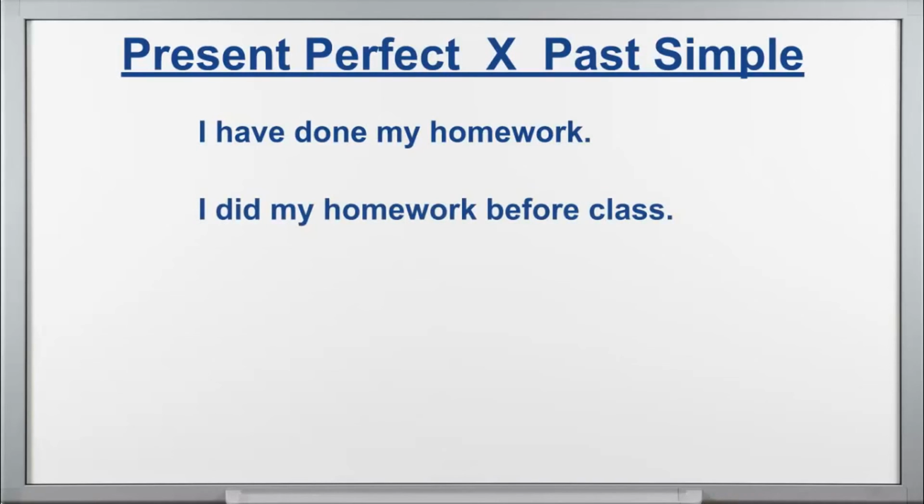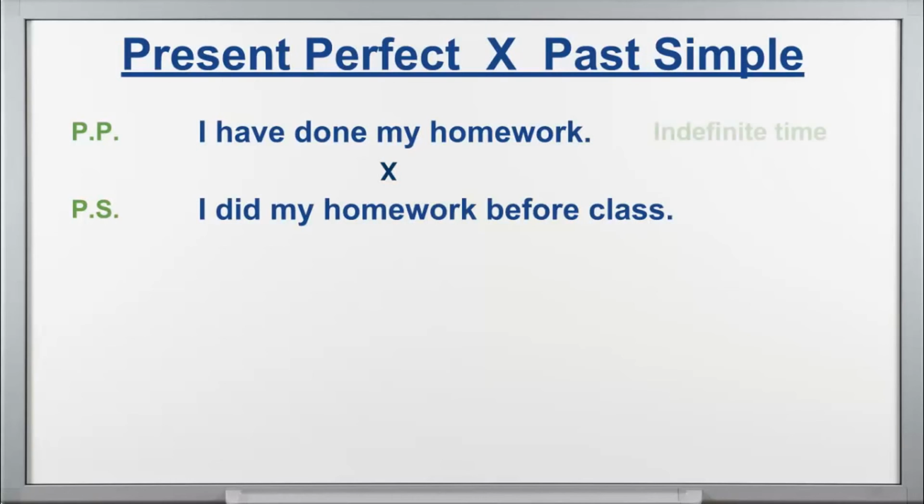Can you see how they are different? Well, obviously, the first example is present perfect. Have done, right? Have plus the past participle. The second example is past simple. I did my homework before class, okay? Now, take a look at the difference.